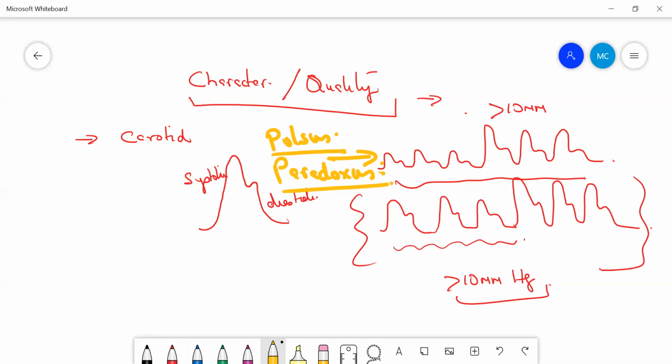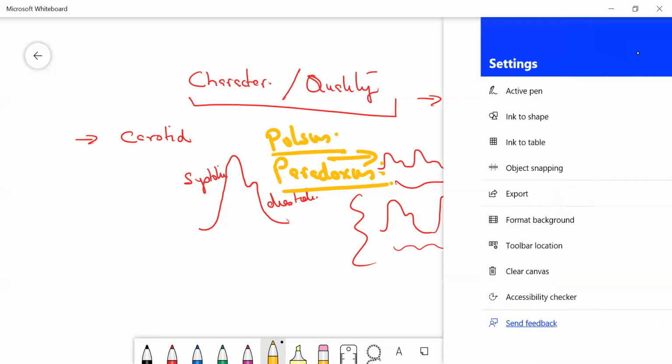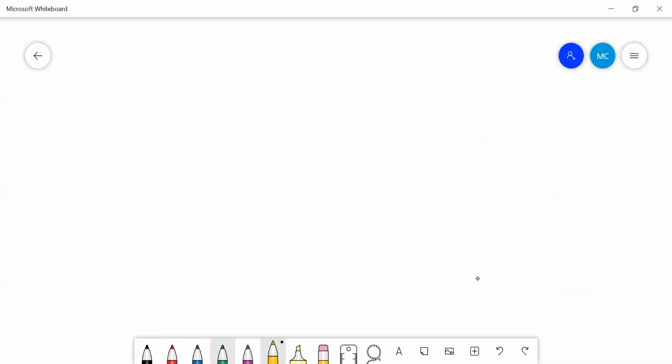During the character and quality assessment of the pulse, you can find that the inspiratory phase has a difference of more than 10 millimeters of mercury. Okay, so this is one type. What else do we know about the different types of pulses? Let us draw a normal pulse again, otherwise you won't be able to understand.